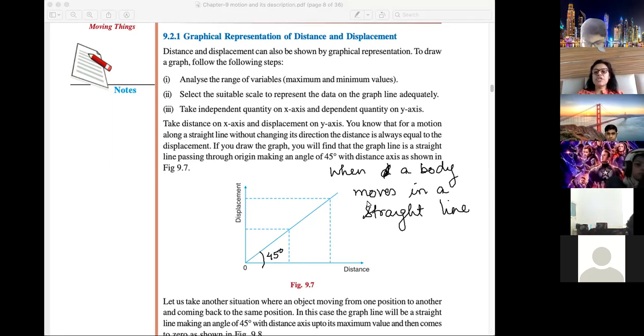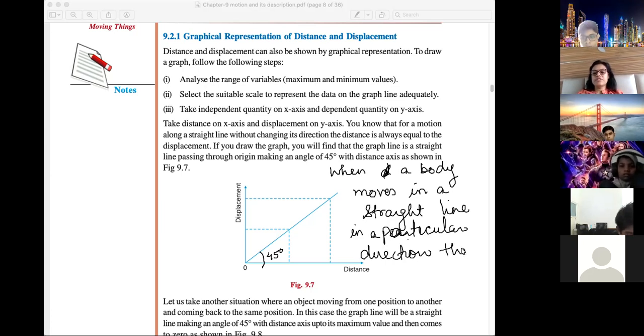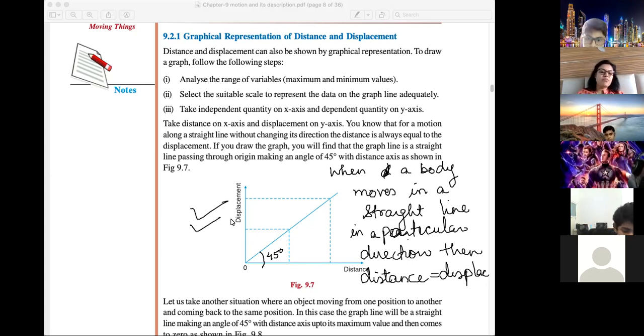So when a body moves in a straight line in particular direction, then distance is equal to displacement. Okay. And in that case, you will get a graph like this. So this graph is important.